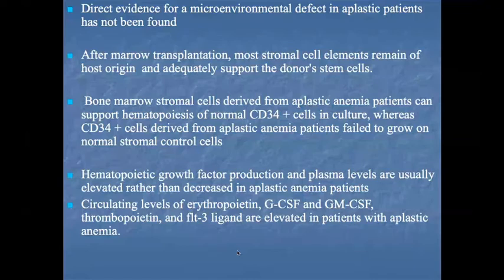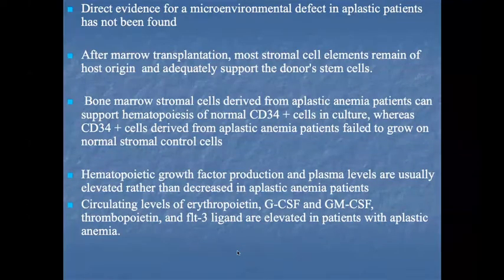Bone marrow stromal cells derived from the aplastic anemia patient can support the hematopoiesis of normal CD34 cells in a culture, whereas CD34 cells derived from the aplastic anemia patient fail to grow on normal stromal control cells. Okay,